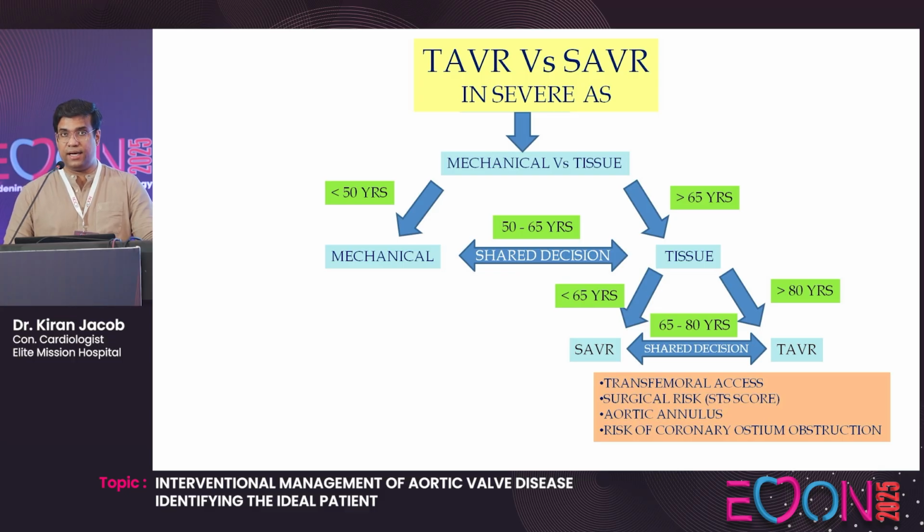If the surgical risk is high, TAVR is favored, though you have data for low-risk and intermediate-risk patients. Aortic annulus, if it's very small or very large, more than 35 mm, surgical aortic valve replacement will be better. A risk of coronary ostium obstruction should make you careful when you try for a TAVR, but it's not a strong contraindication.